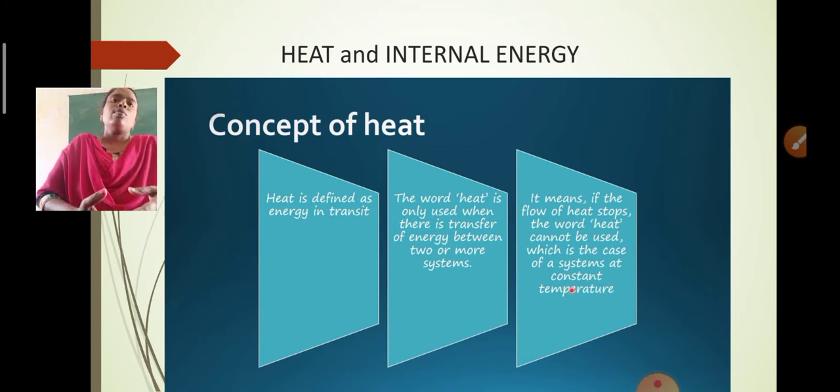All bodies in thermal equilibrium must have a common property which has the same value for them, which is the temperature. So this property is called temperature. I repeat, all the bodies which are in thermal equilibrium have a common property which has the same value for every system. This property is called temperature.